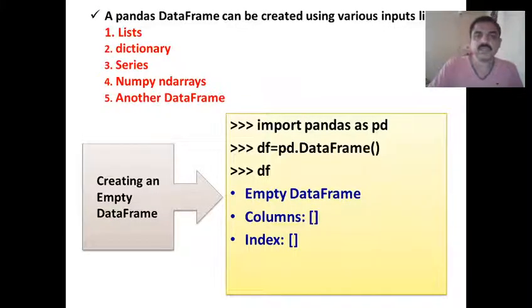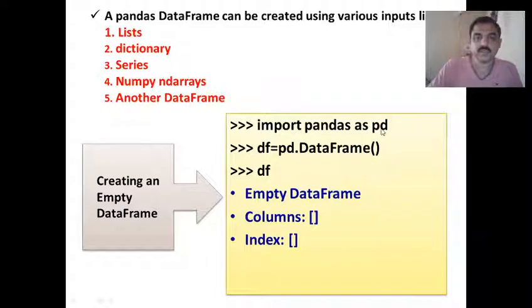A pandas data frame can be created using various inputs like lists, dictionaries, series, numpy arrays, and from another data frame also. We'll first see how to create an empty data frame. You just have to recall what you learned in data series, as we use the same method.